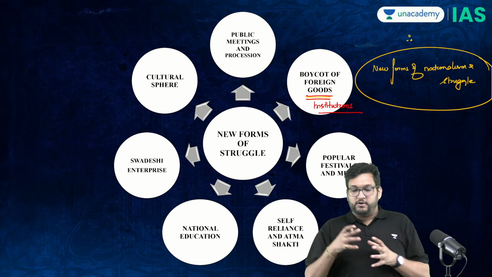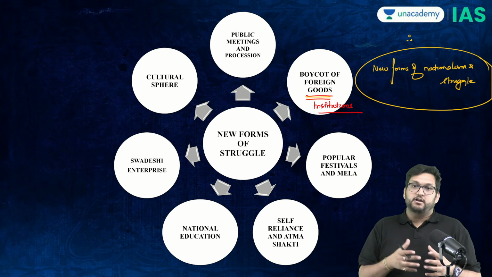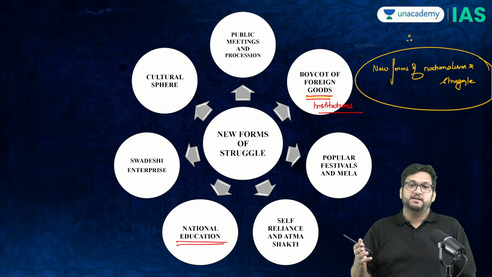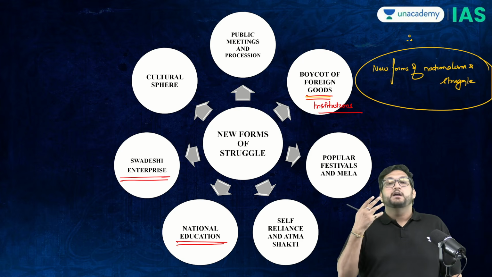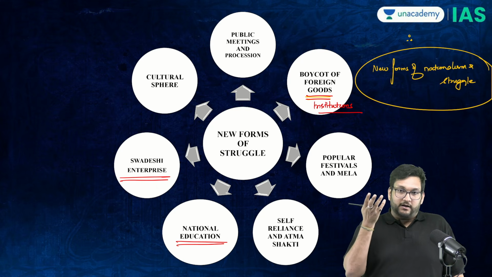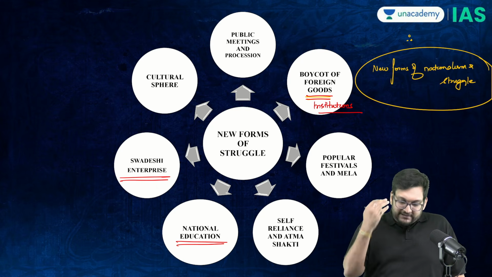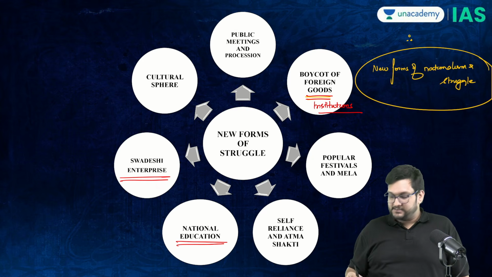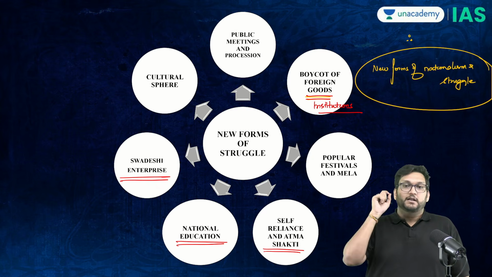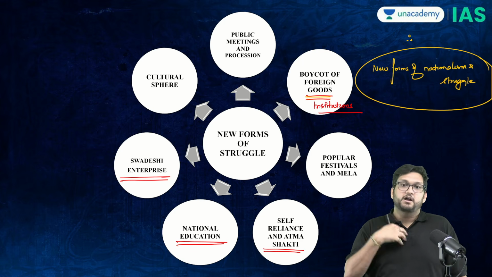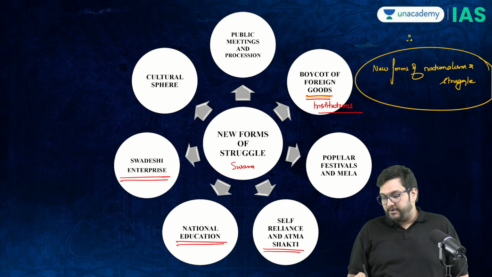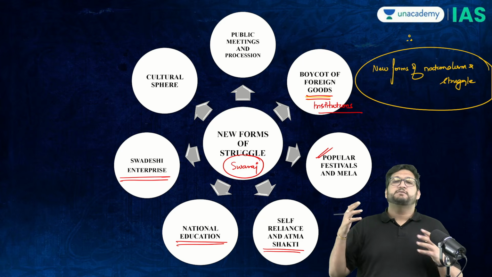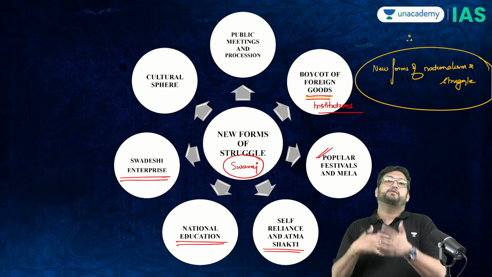At the same time, because you are boycotting, you need an alternative. So national education, the National Education Council came up, schools and colleges developed, and Swadeshi enterprises like the Bengal Chemicals Factory and the Swadeshi Steam Company. There were multiple enterprises which came up as alternatives. But what makes this movement so interesting is self-reliance and Atma Shakti, the idea that we can do anything. Swaraj became a word which became a part of our overall understanding. The vocabulary changed. In popular festivals, melas, jatras and folklore, the idea of Swadeshi entered.